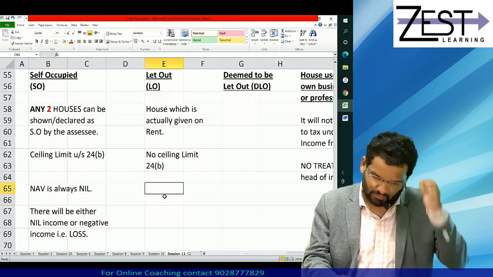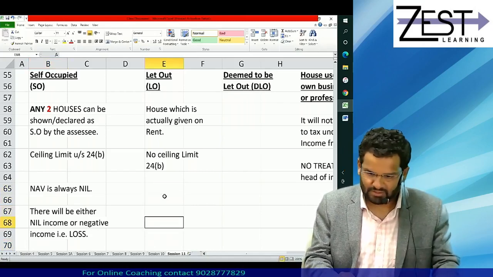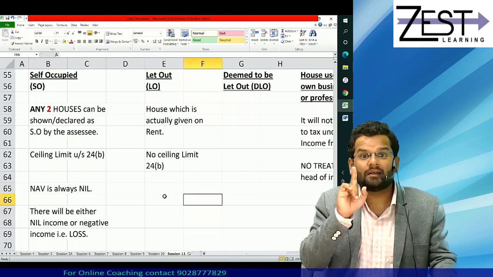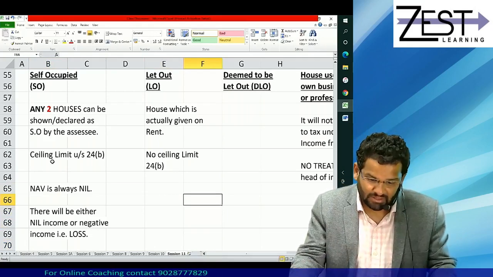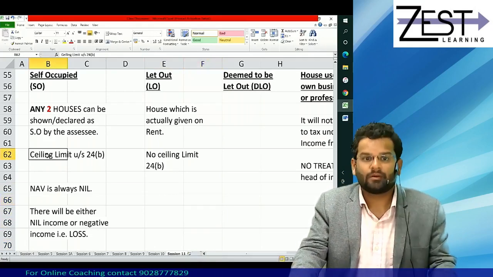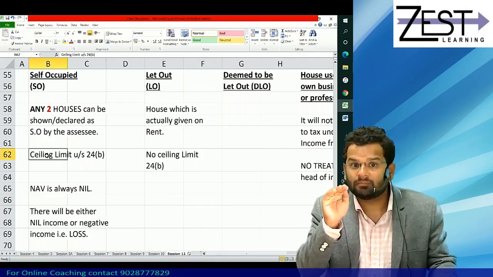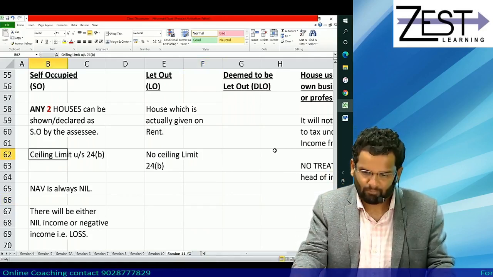Correct? Fine. Now understand. And that is exactly the logic why there is a ceiling limit of 24B, because that loss should have some limit. Okay.